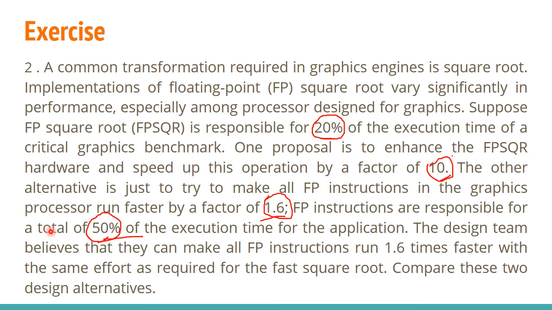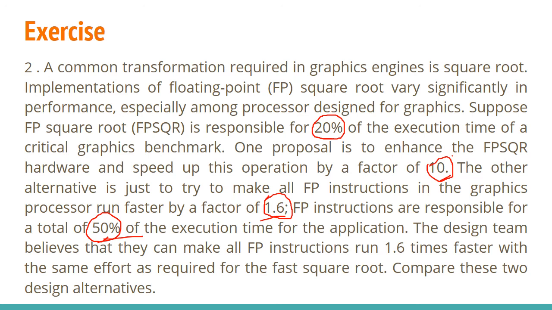In the case of FPSQR, it is 20% of the execution time of a critical benchmark. One proposal is to enhance the FPSQR hardware and speed up this operation by a factor of 10. So the speed up of FPSQR is 10.